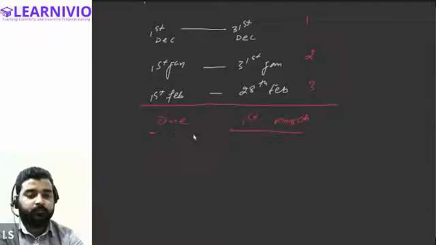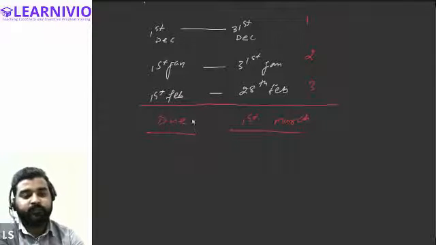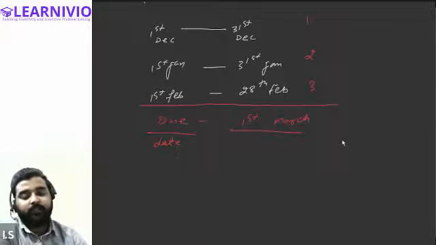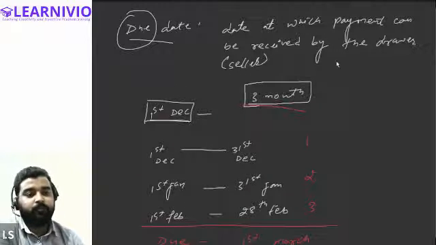That is what the due date basically means. This is the due date of the bill. But there is one problem with the due date. I'll be explaining more about this, but for the time being, just understand, I was trying to explain what the meaning of the due date is. But this is not the way due date is calculated. That is different. I'll be explaining that. For the time being, just understand that due date basically means the date at which the payment for the bill of exchange can be asked for, can be received by the seller.